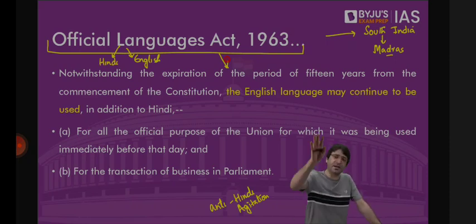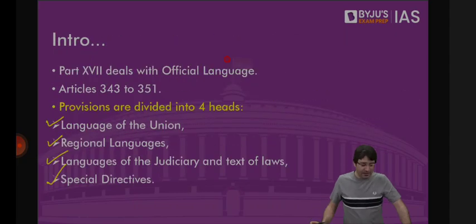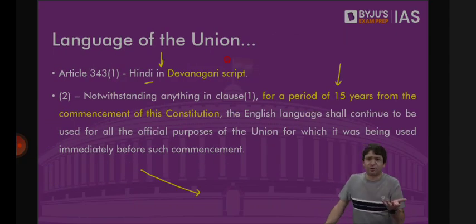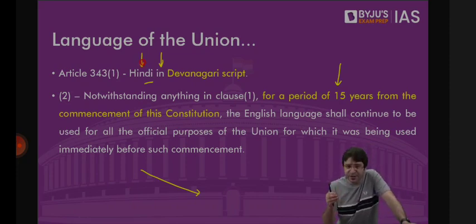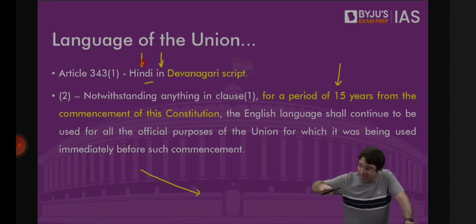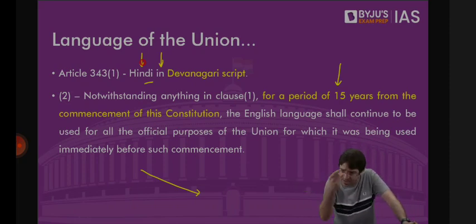But sir, I have a question. Yes, what is the question? Sir, you said any law passed by the Parliament cannot violate the Constitution. If the Constitution says that the official language of the Union is Hindi in Devanagari script, and only for 15 years English will continue, after that Hindi will be the sole official language of the Union, how can Parliament pass an ordinary law, passed by simple majority, and say English and Hindi both will continue forever and ever, with no expiration term?